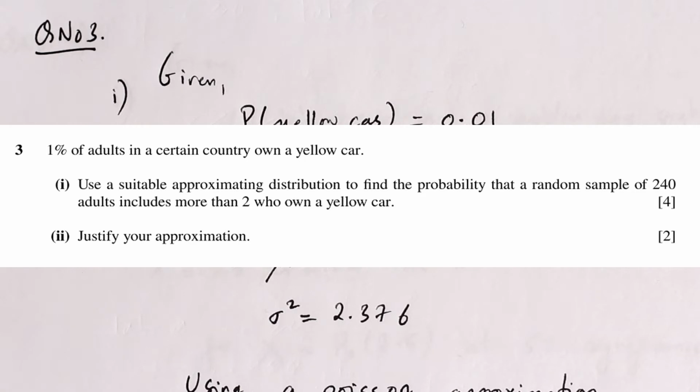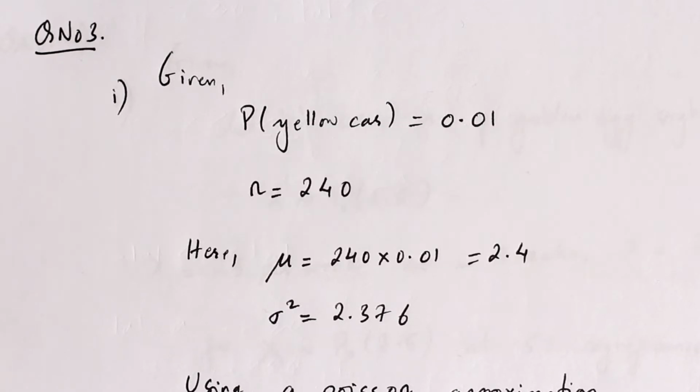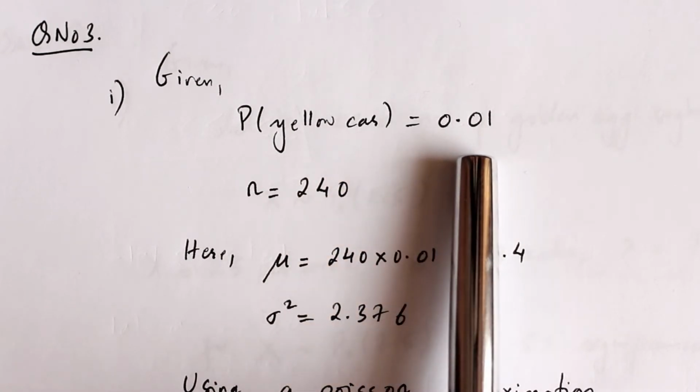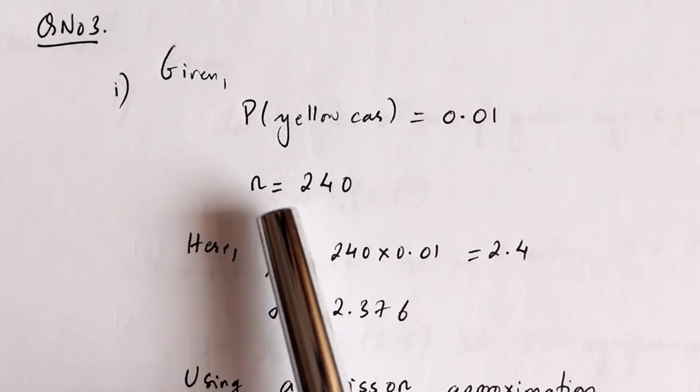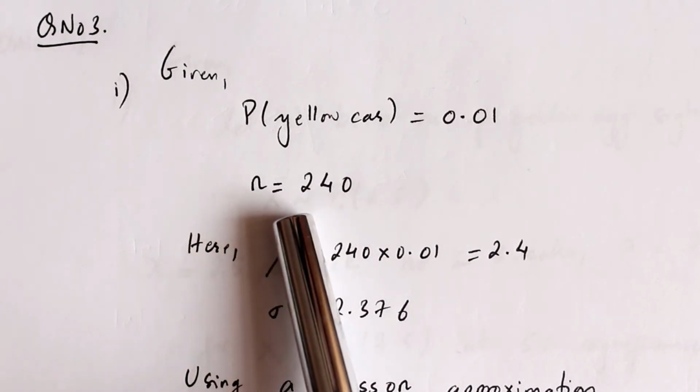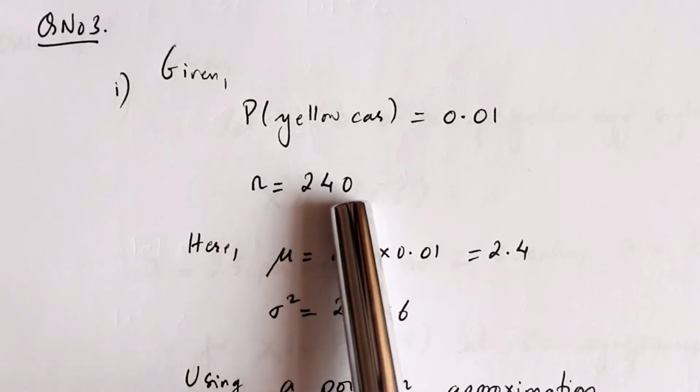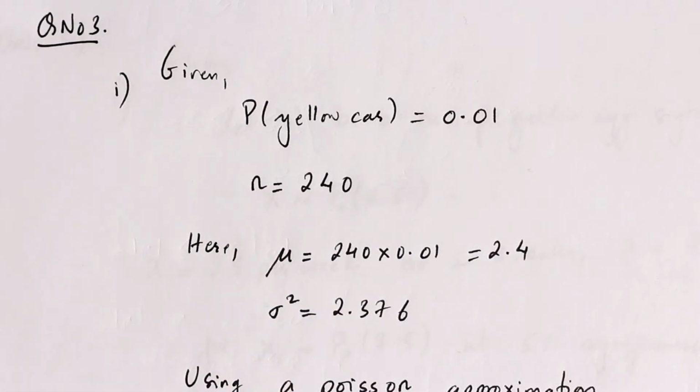So it's very simple, right? We are given that the probability of a yellow car in a certain country is 0.01. And we are also given the number of trials, or the sample, as 240. Now, how do we understand which approximation to use in this particular situation?